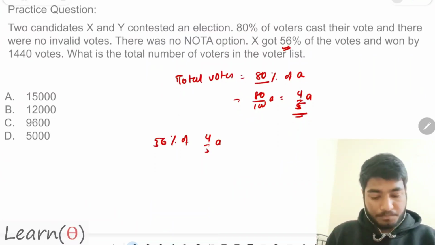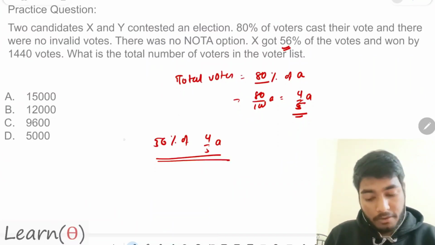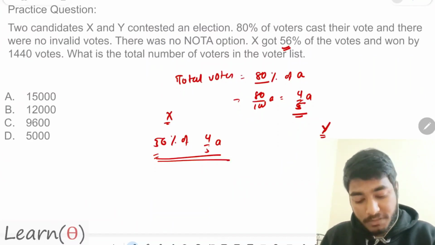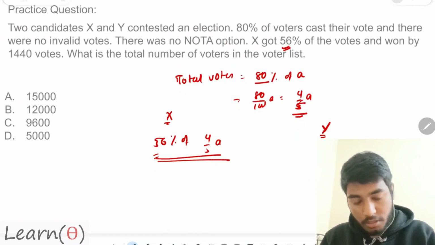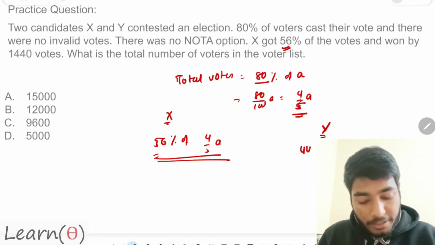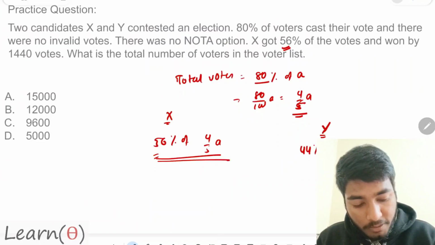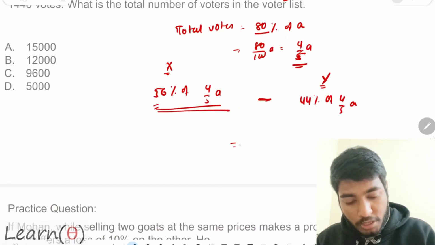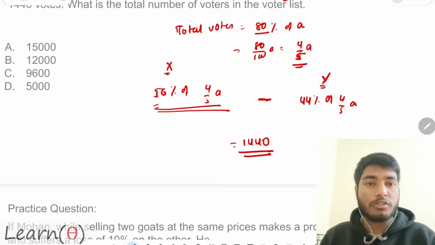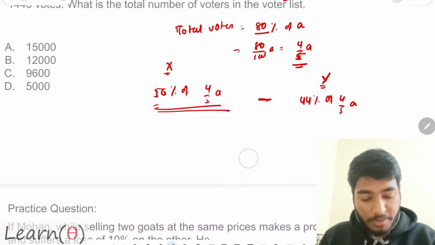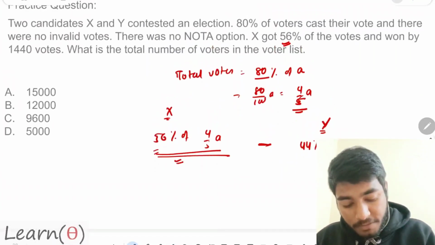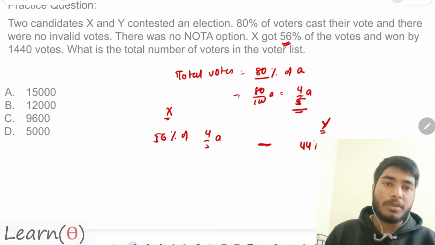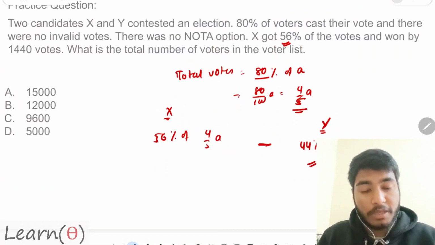How much percent will Y get? If 56% is taken by person X, then person Y will get 44% of 4 by 5 A. When you subtract X and Y votes, you get the value 1440. I'm repeating this again. If X is getting 56% of the cast vote, then what about the remaining 44%? The remaining 44% will go to person Y.